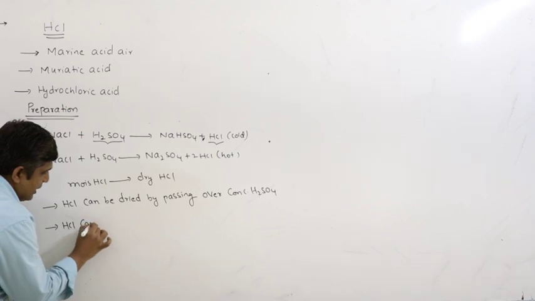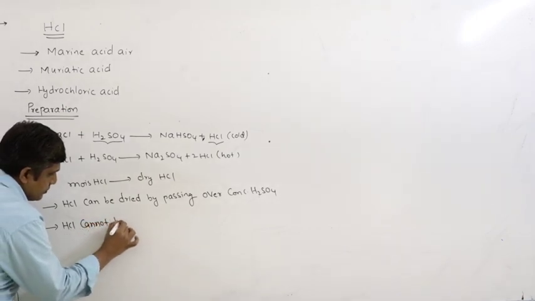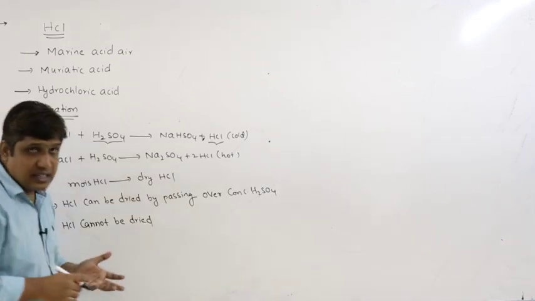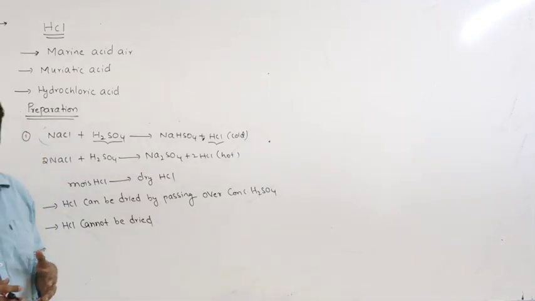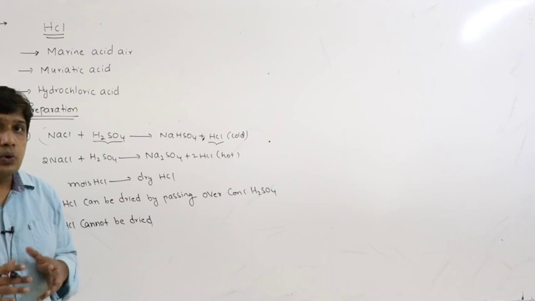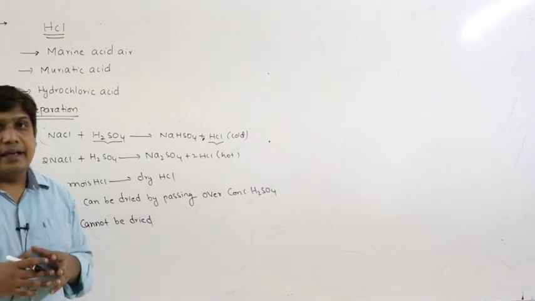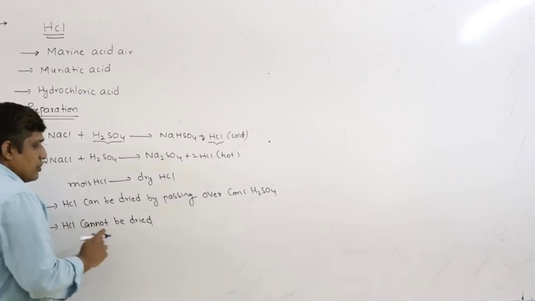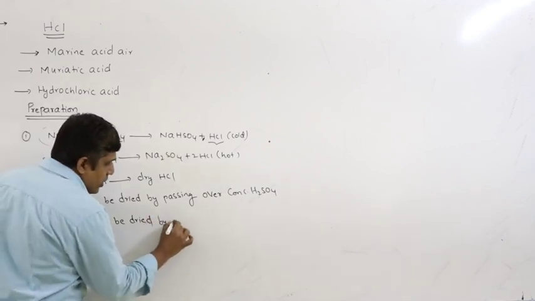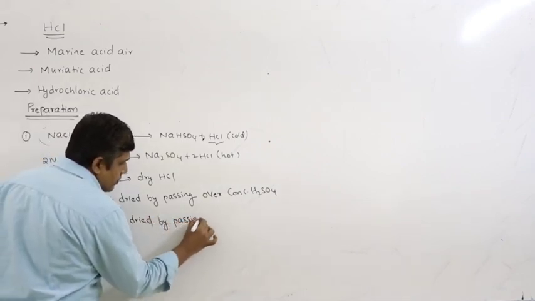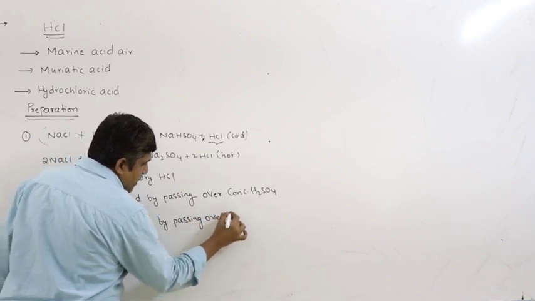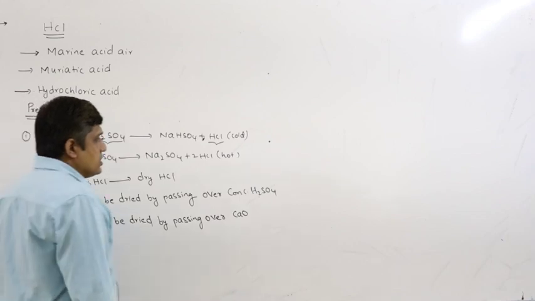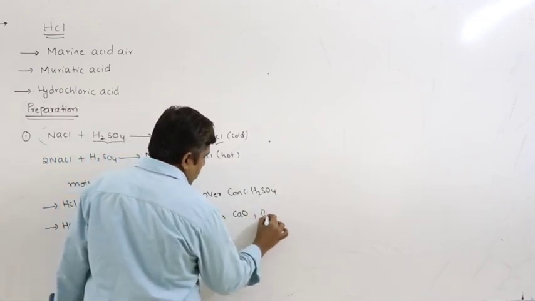HCl cannot be dried by a basic dehydrating agent. HCl is acidic in nature, so you cannot dry it by passing it through a basic dehydrating agent because they may react with HCl. So HCl cannot be dried by passing over substances like calcium oxide, which is basic in nature, and P4O10.